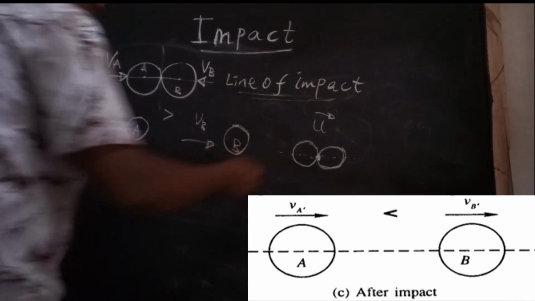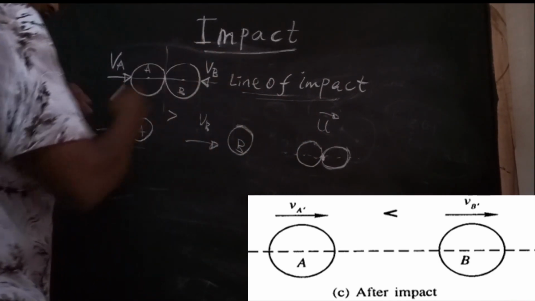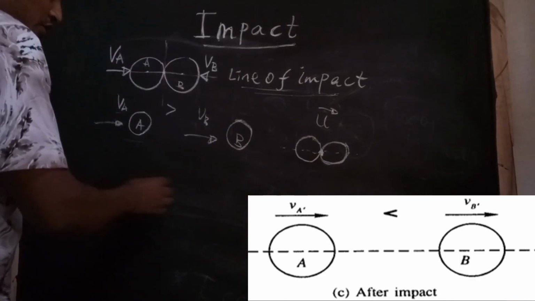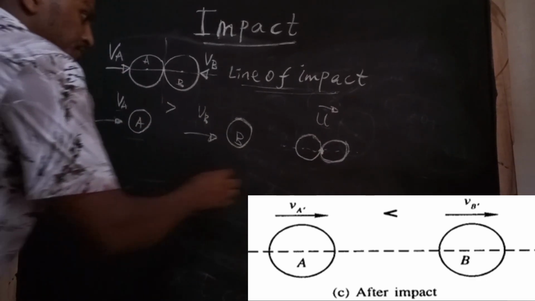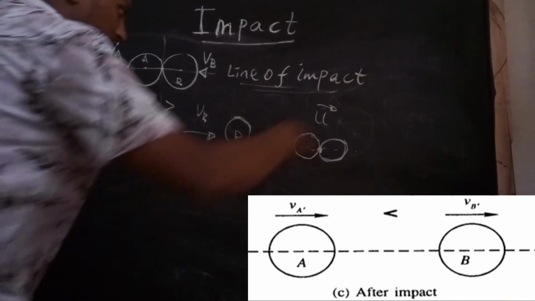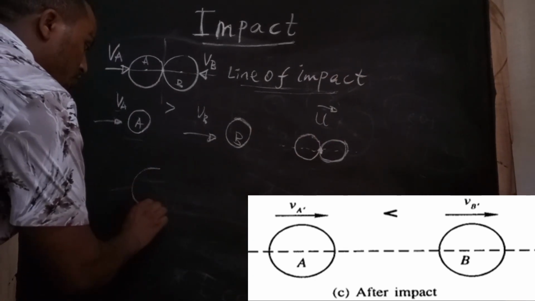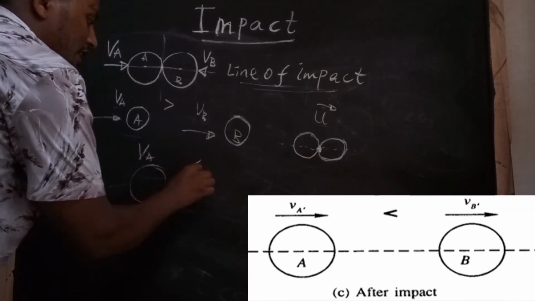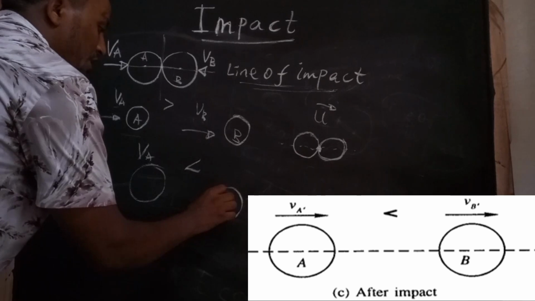After collision, due to collision there is a force, right? Due to that, one is thrown out, one goes back, one goes forward. So there can also be the case where the velocity of A is less than the velocity of B, right?